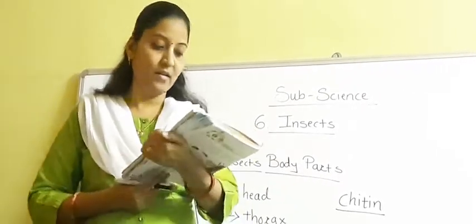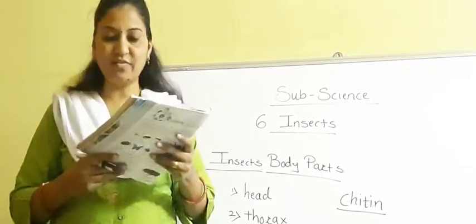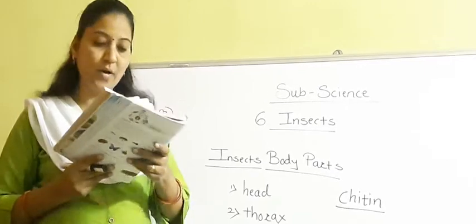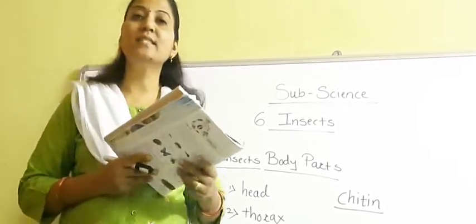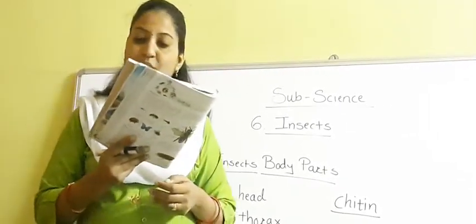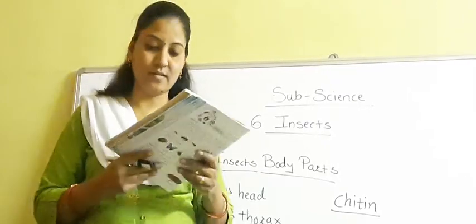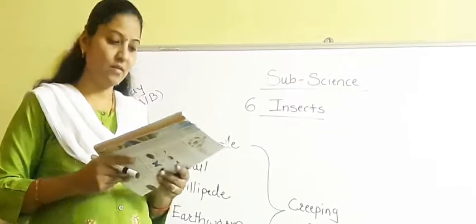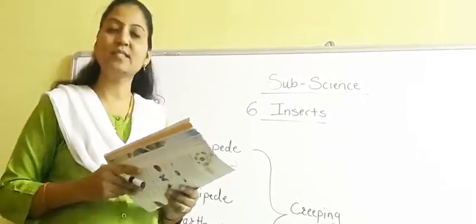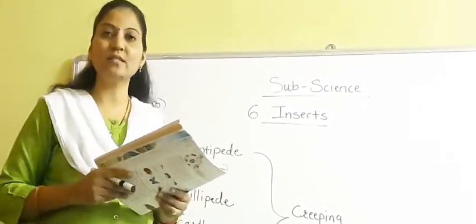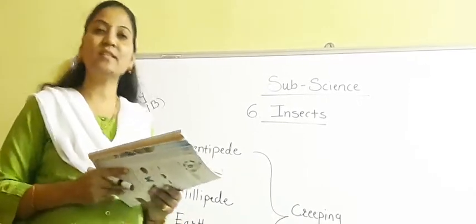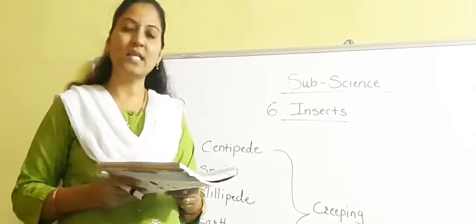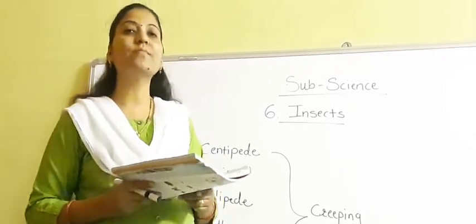Okay, now on page number 59 you can see various pictures of insects, but they are not insects, they are the creeping or crawling animals. Now students, some creatures look like insects, but really they are not insects.